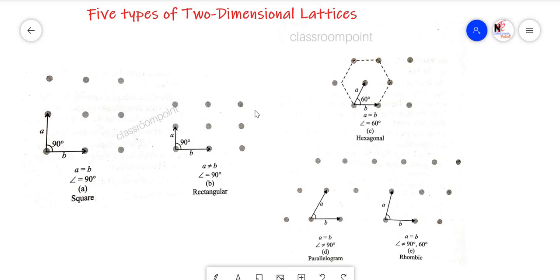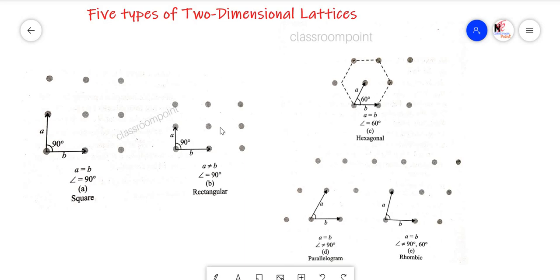First of all, a doubt arises among the students about how to get these 5 types. It is so easy. These 2 are different from these 3. In these 2 cases, you can see the arrangement of the particles is in such a way that the first line represents the second line and the second line represents the first. If you consider this line as A, then the second line reflects the first line A, and the third line also resembles the first 2 lines, so that is A. So it is called the A type of arrangement.